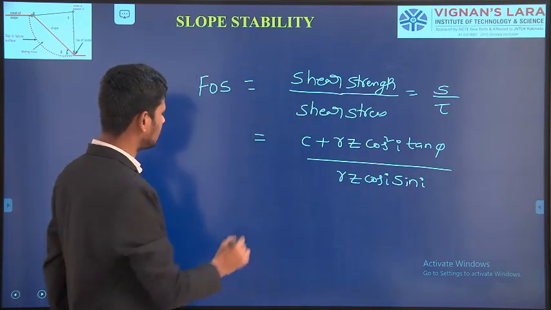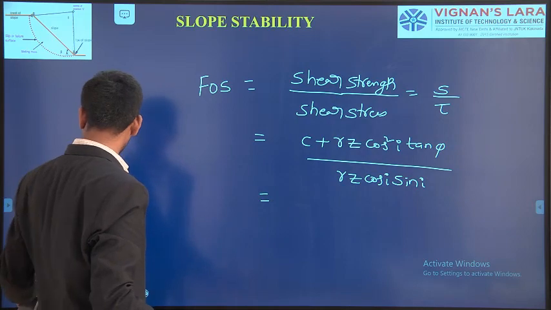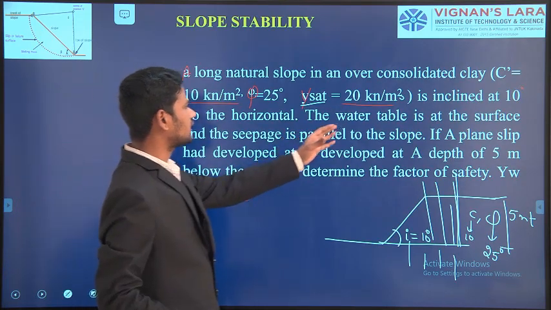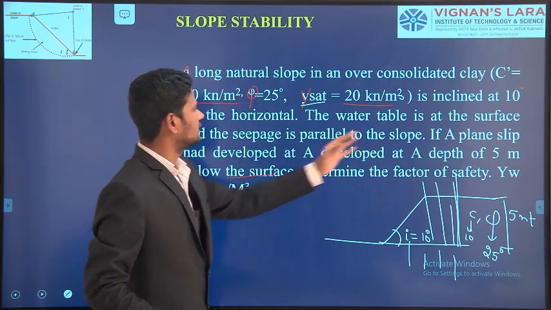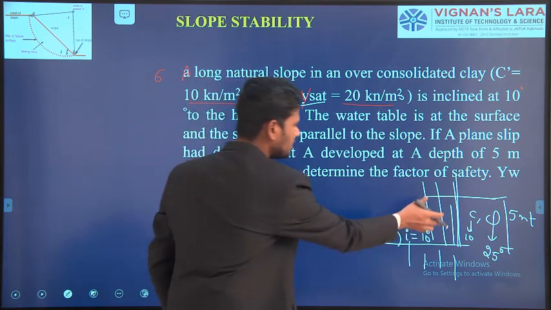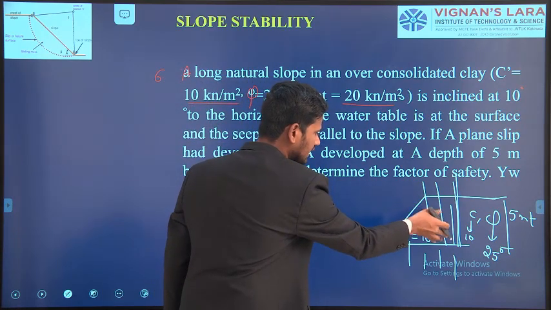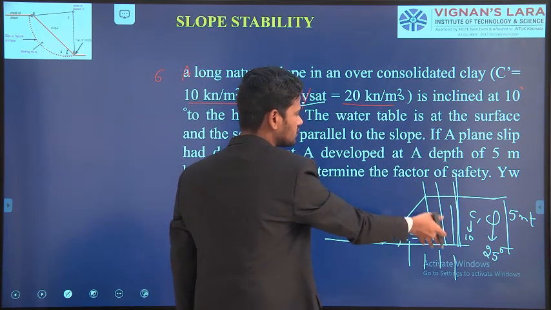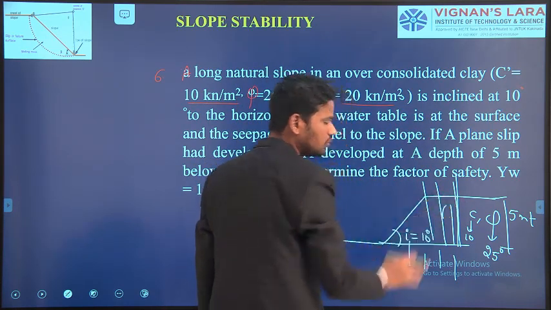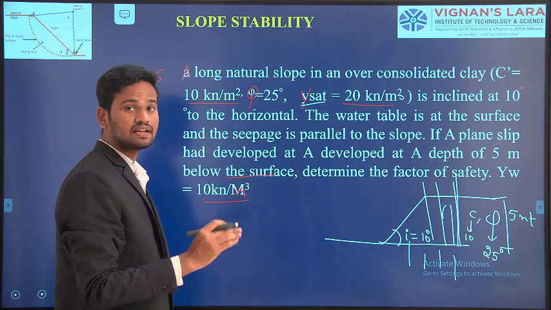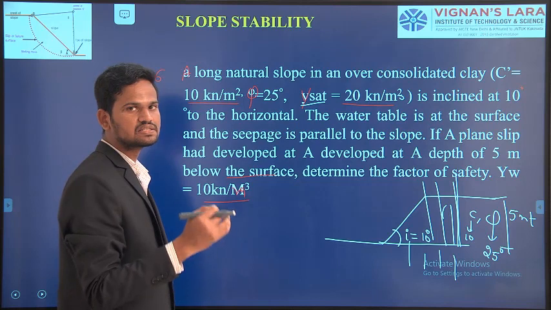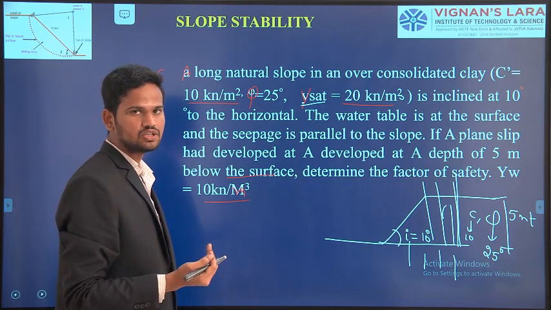If you observe in this present condition, what they are asking in the question is that the water table is at the surface and seepage is parallel to the slope. That means the water is available up to the ground surface. Due to the presence of water up to the ground surface, the soil is completely filled with water, hence the soil will behave with a submerged unit weight.